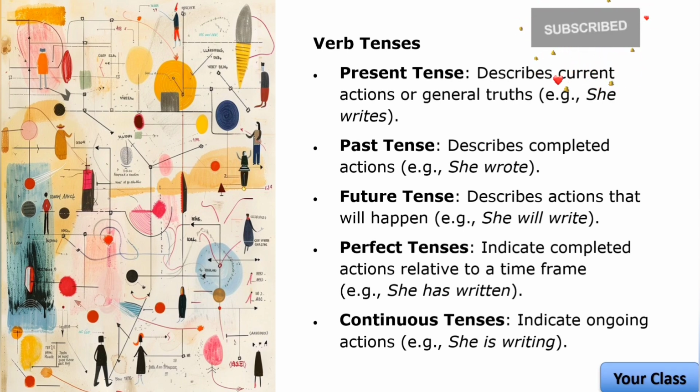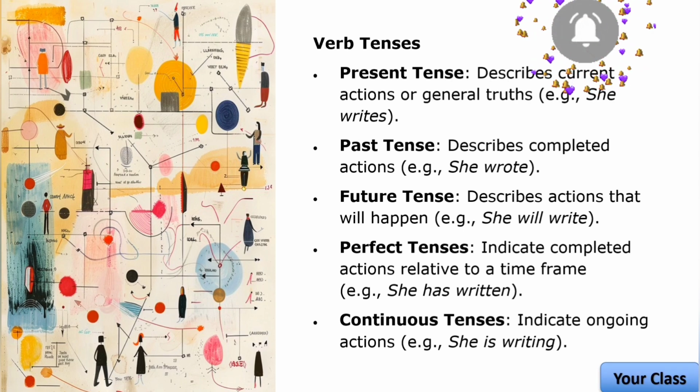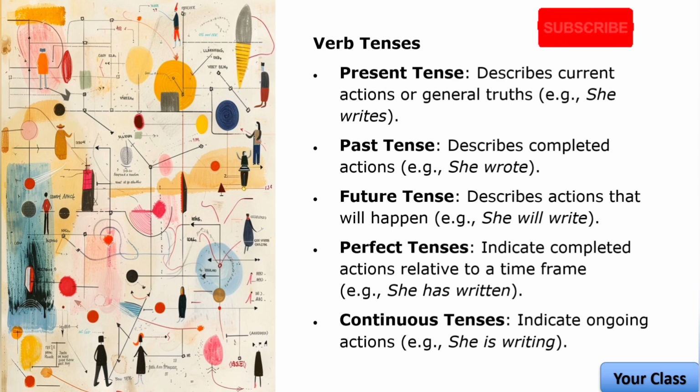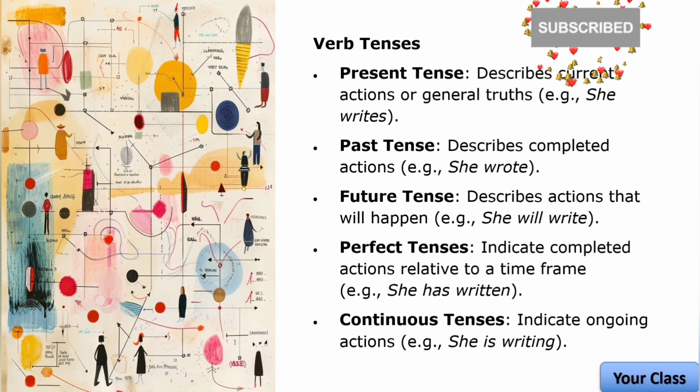Number 3, future tense describes action that will happen. The future tense describes an action that will happen in the future. For example, she will write a letter tomorrow. This shows that the action is expected to happen in the future.